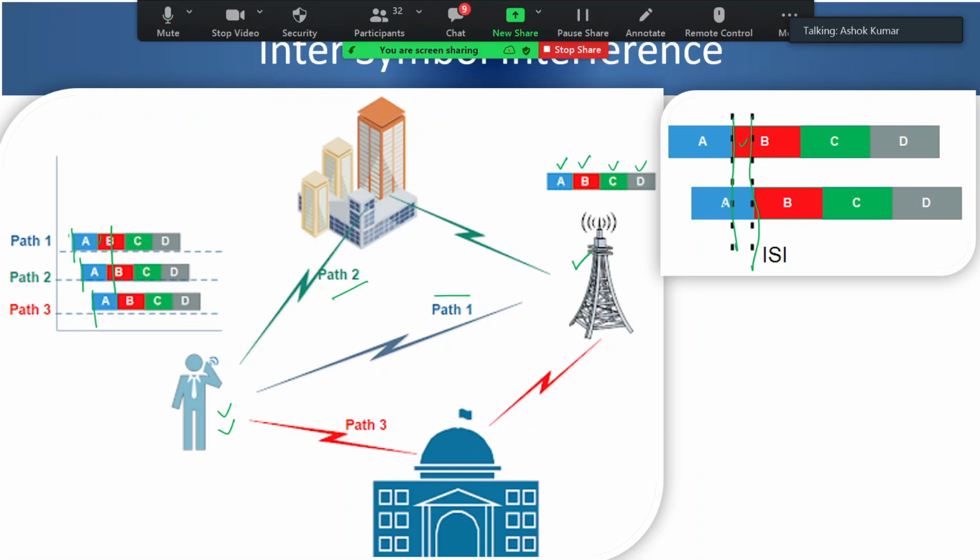So before I start symbol B, if I can add a guard time, say delta t here, then after transmitting A, I add some guard time and then transmit B, and the inter-symbol interference will not come. So basically it's nothing but some sort of guard time. But is a plain guard time enough? Let us answer that question subsequently.